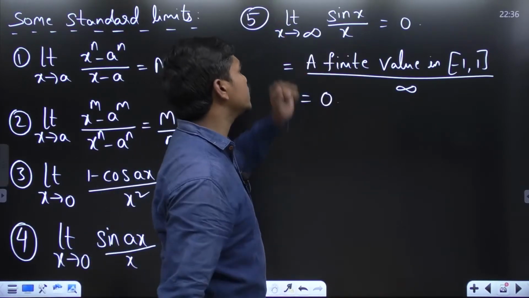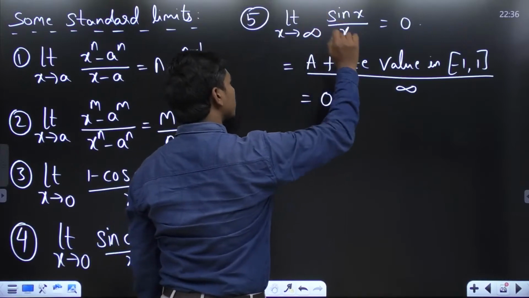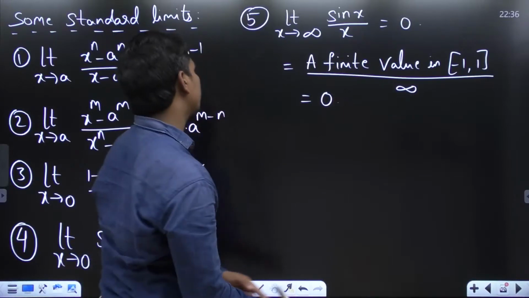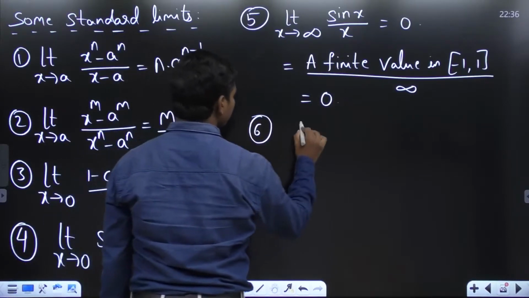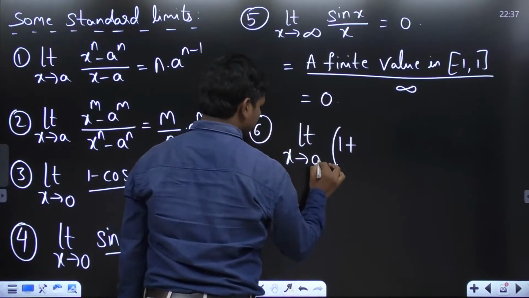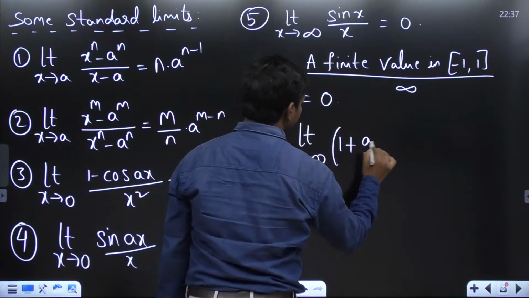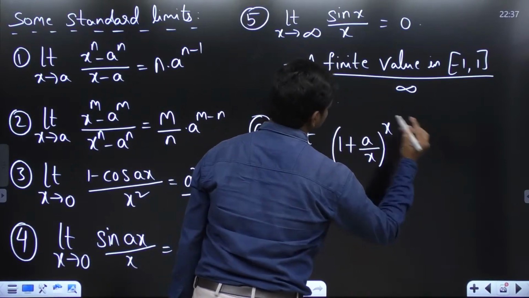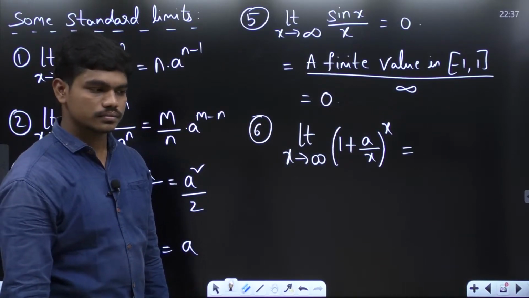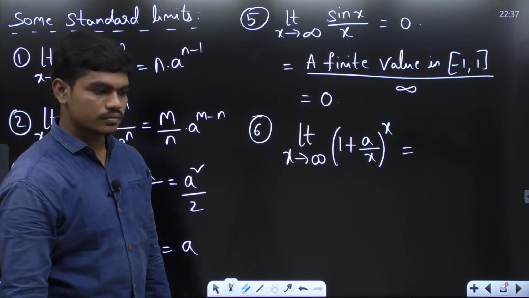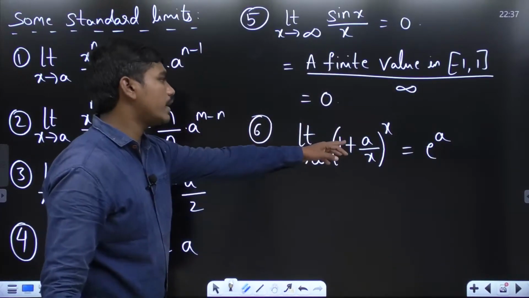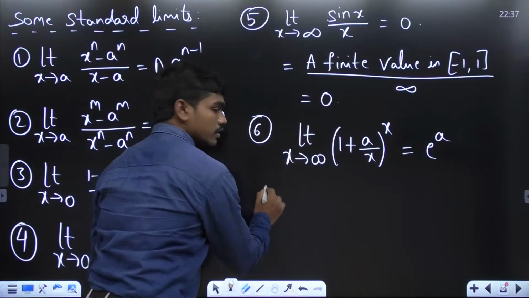There is nothing big in this to discuss, but one important thing you should make a note of: whatever might be the value of x, this sin x is always finite. You should capture this point. Fine. So sixth one: limit x tends to infinity, 1 plus a by x whole power x. You know what's the answer for this? e power a is the answer. Of course, when a is equal to 1, the answer is e.